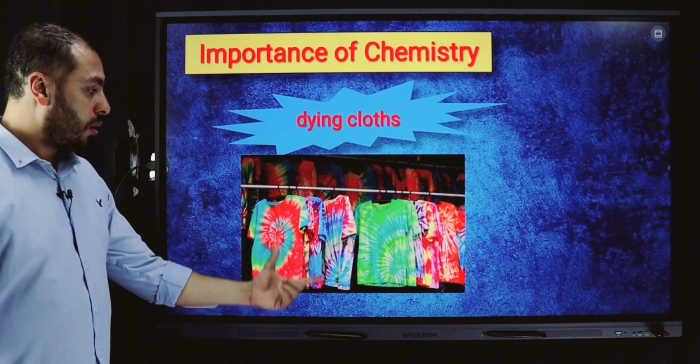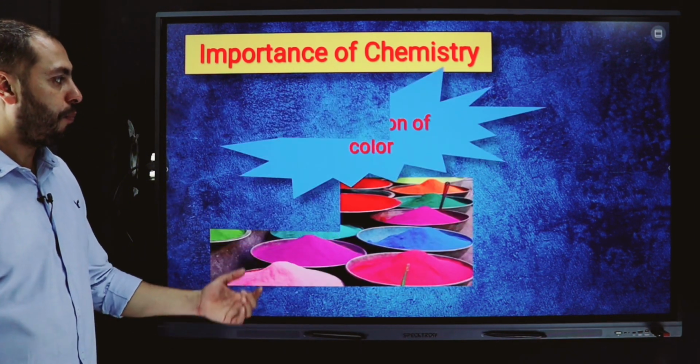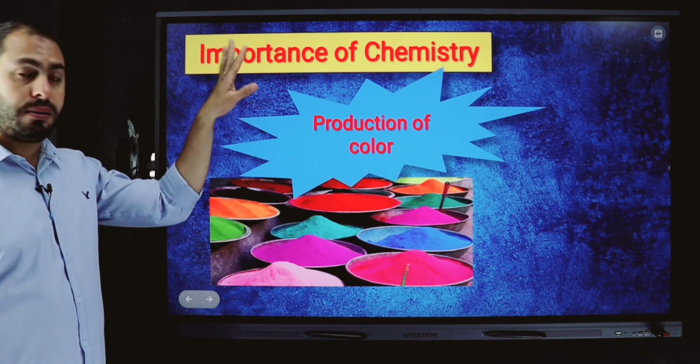Dyeing of cloth. If I want to dye clothes, we depend on chemistry also. And production of colors and paints.